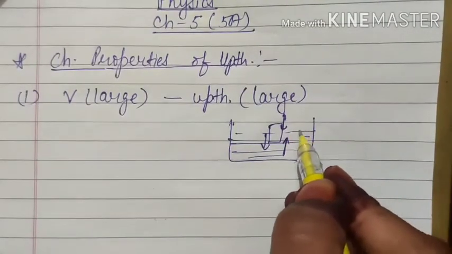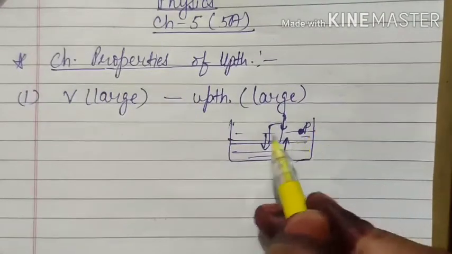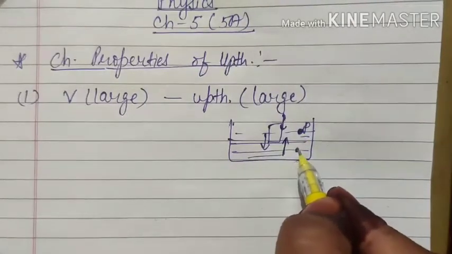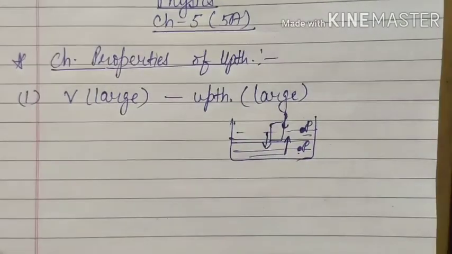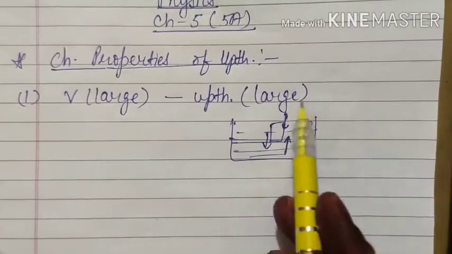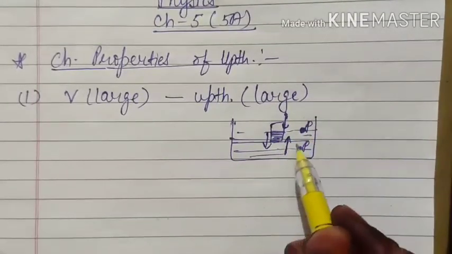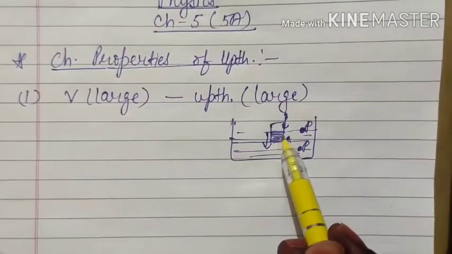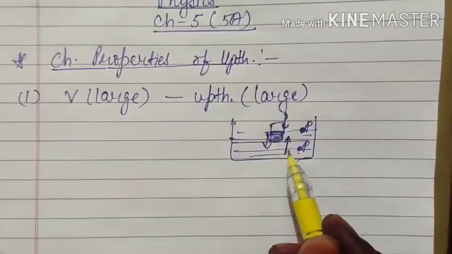In 4th chapter we have clearly seen that if an object is placed here, it will experience some pressure. See, pressure and thrust are interrelated with each other. This we have already seen. Whereas if the object is present here, it will feel much more pressure. So same concept is here. From here itself we can say that if the portion of the object inside the liquid is more, then the upthrust force will be more. So how much volume of the object is inside the liquid, that will decide the upthrust force.